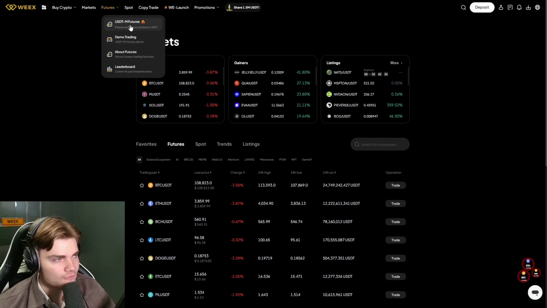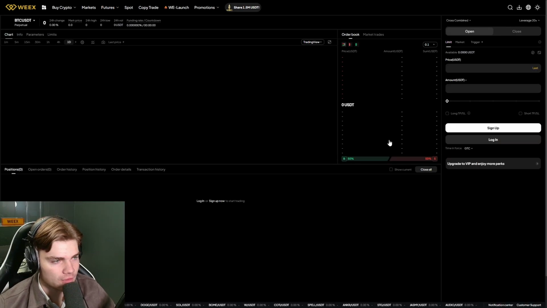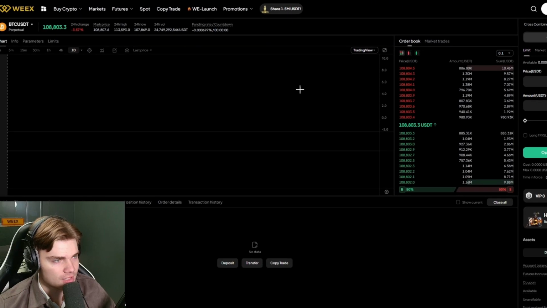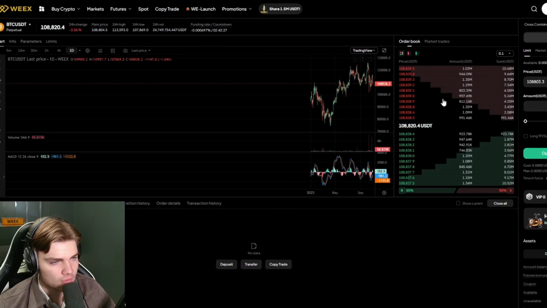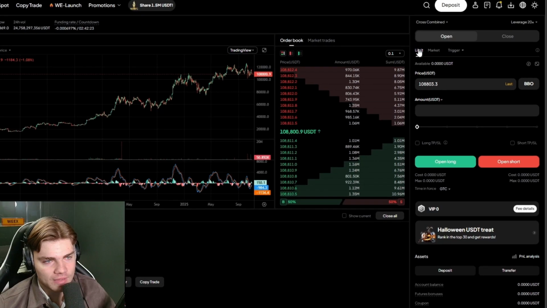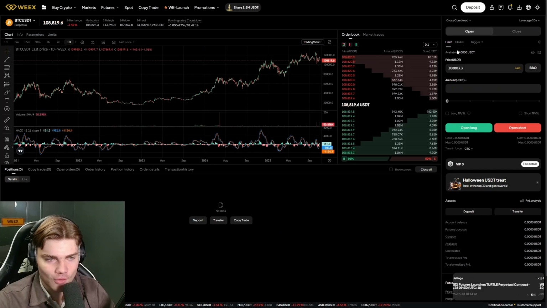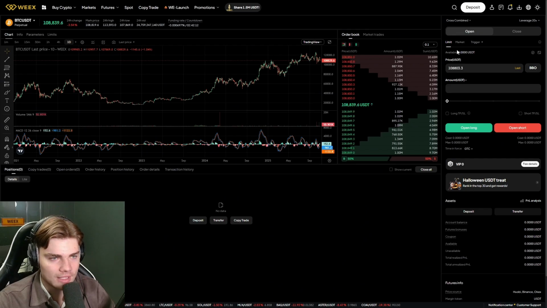But here we have futures. So if we go over there, we will have our chart here, so we can do our charting and also the order book. And here we have limit and market order. The market order is basically that you can buy at the best current market price, and limit is that you can choose at what price you want to buy.